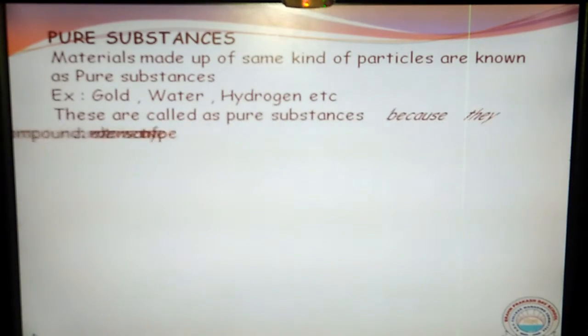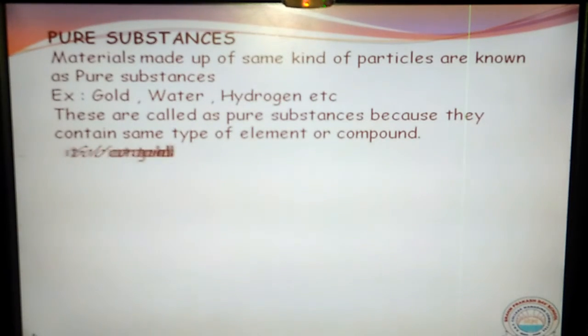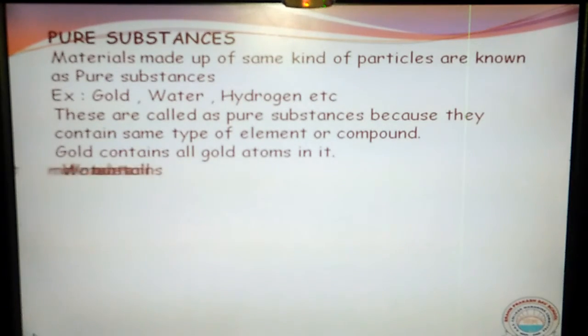So here, if you observe, gold contains only gold atoms. Same like that, water will contain only water molecules. Hydrogen gas will contain only hydrogen elements, that is, hydrogen molecules.